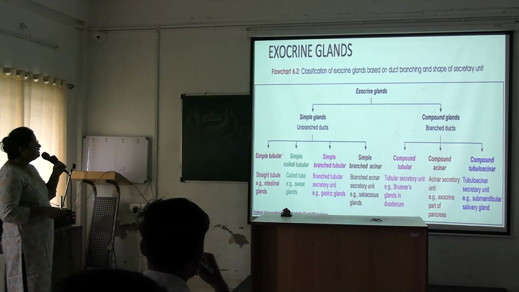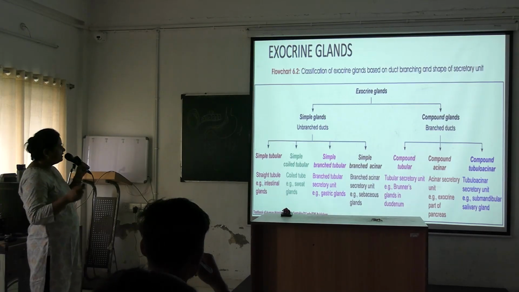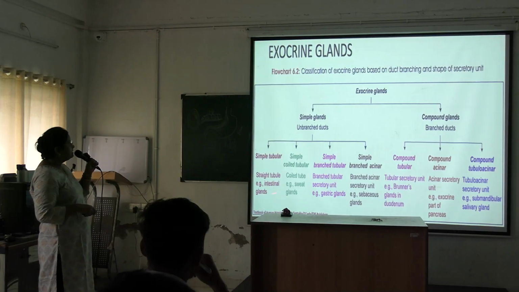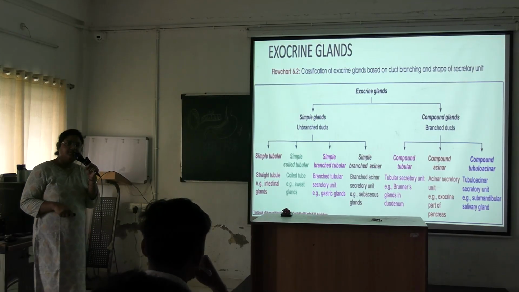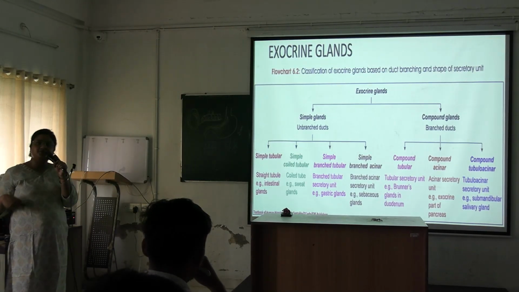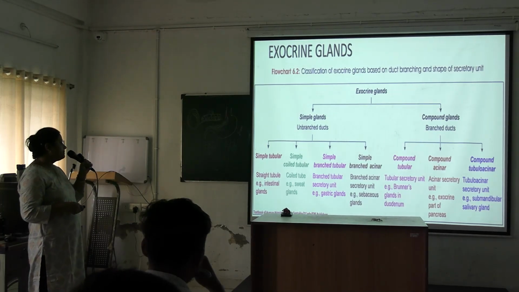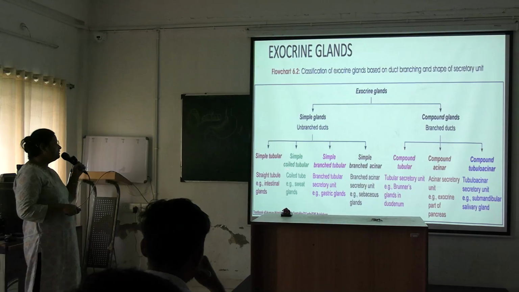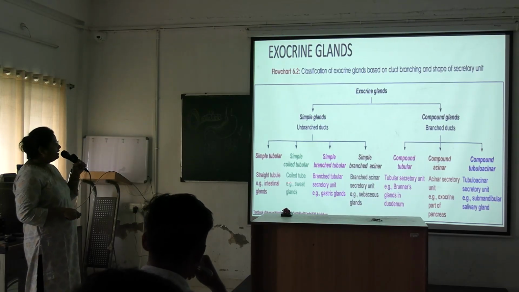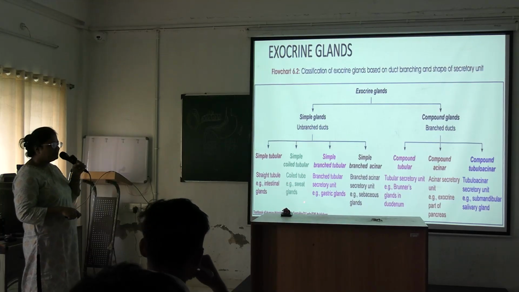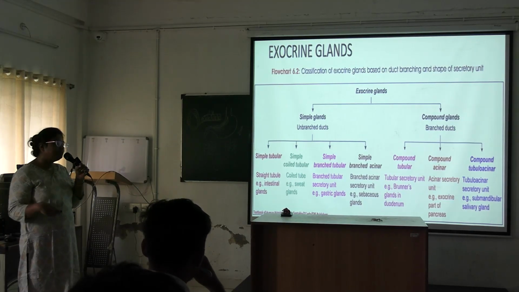First is simple tubular. The glandular portion is straight tubular. Example is intestinal glands, which release into the crypts of Lieberkühn, mainly present in the small intestine. Next is simple coiled tubular gland. A coiled tube is present as the secretory unit. Example is sweat glands. You remember these examples.